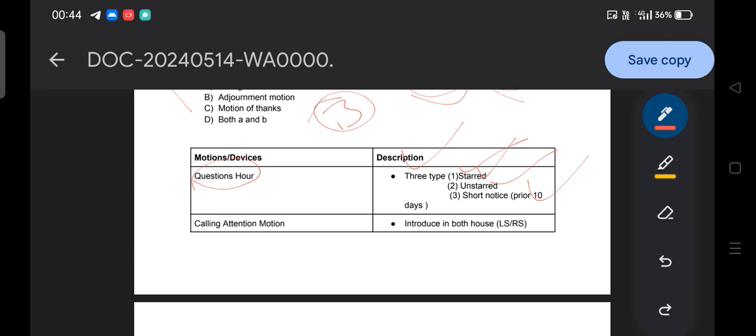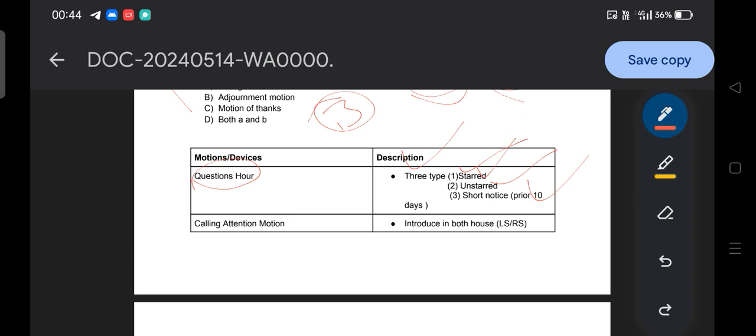Then short notice, guys. For example, if I want to know about the development in Odisha and I ask the Minister of Education, Dharmendra Pradhan, as a member of Parliament, then with respect to short notice I need to provide 10 days prior notice. Then the Ministry of Education will prepare proper written notes and present them to me. That is short notice.